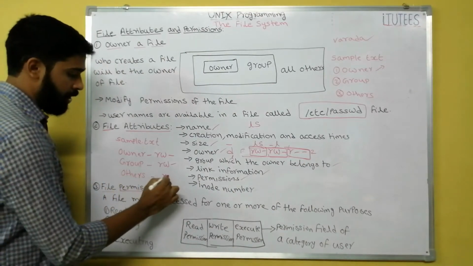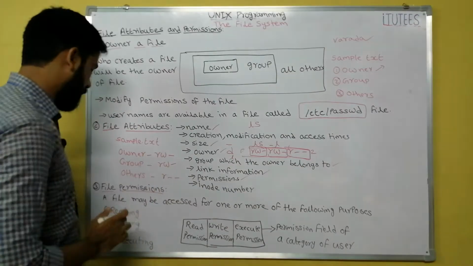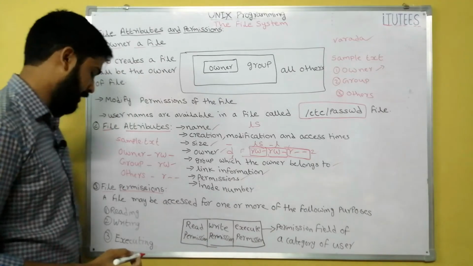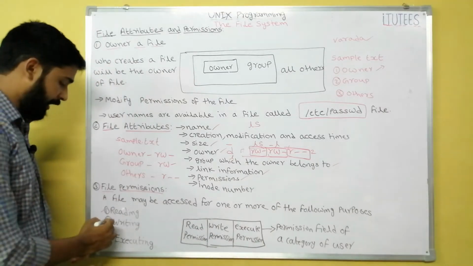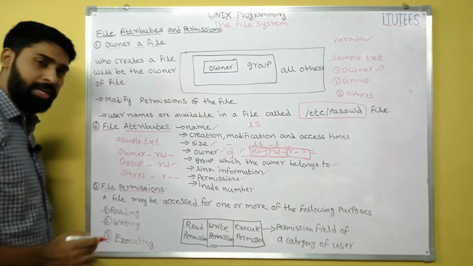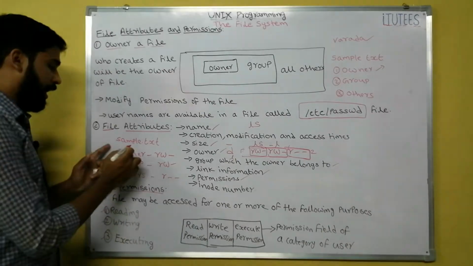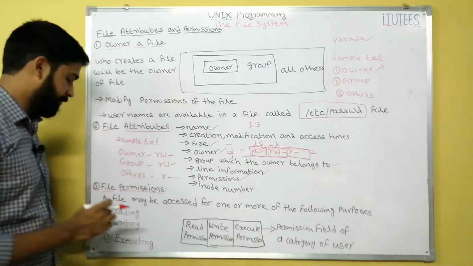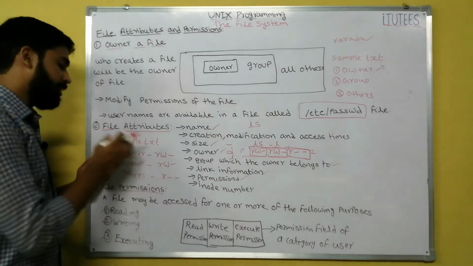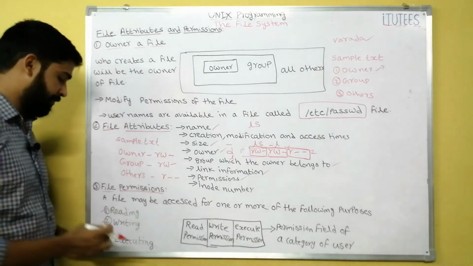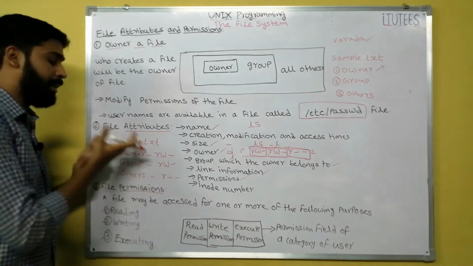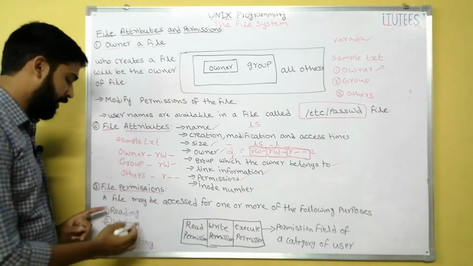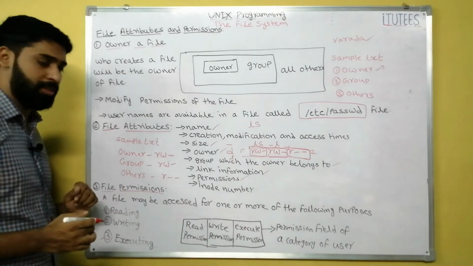Others r--. So a file may be accessed for one or more of the following purposes: one is reading, second is writing, and third is executing. Reading means there is a sample.txt, and I want to read the content in the sample.txt. Writing means I can modify this sample.txt. Executing means I can convert this into a command and execute it. These are the different types of permissions.